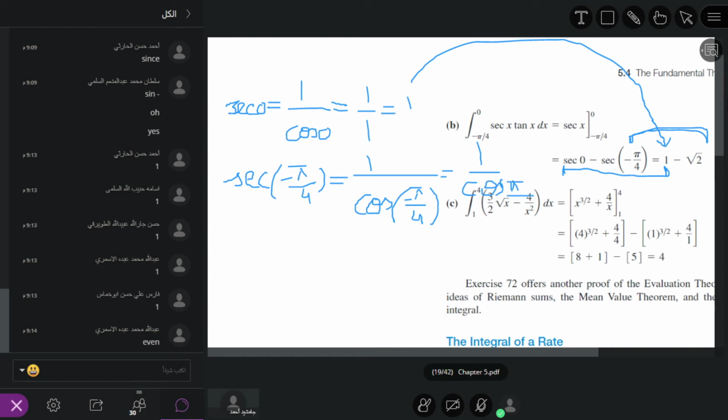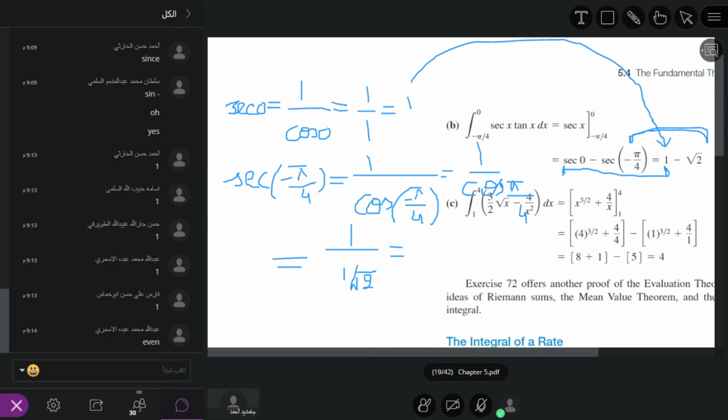So what is the value of cosine pi by 4? It is equal to 1 divided by square root 2. So 1 divided by 1 over square root 2 is equal to square root 2.